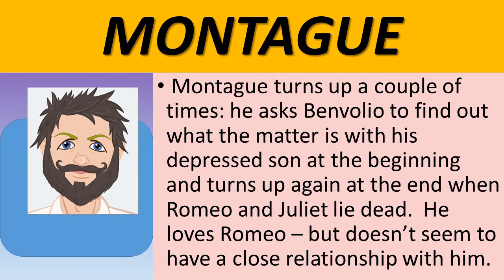Montague is the father of Romeo, and he only really turns up a couple of times in the play. At the beginning, he asks Benvolio to find out what the matter is with his depressed son. Doesn't ask him himself. He hasn't got that close relationship with Romeo, but he does worry about him and deeply cares about him. So he sends Benvolio, his nephew, off to find out what the matter is. And then he turns up at the end when Romeo and Juliet lie dead. He loves Romeo, but doesn't seem to have that close relationship with him that would certainly benefit the both of them in the end.